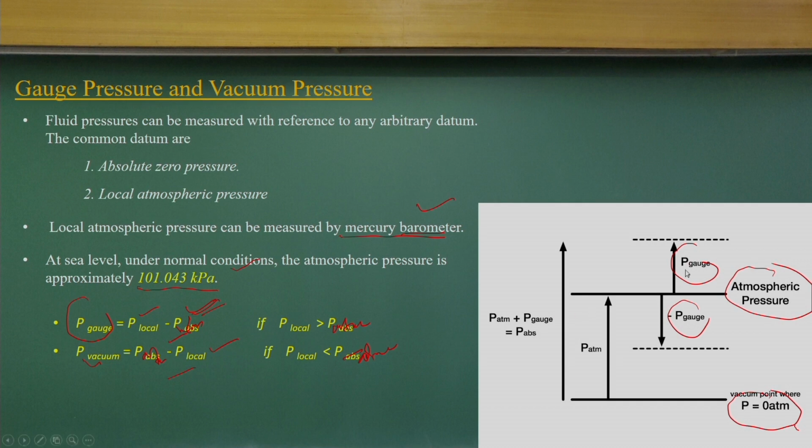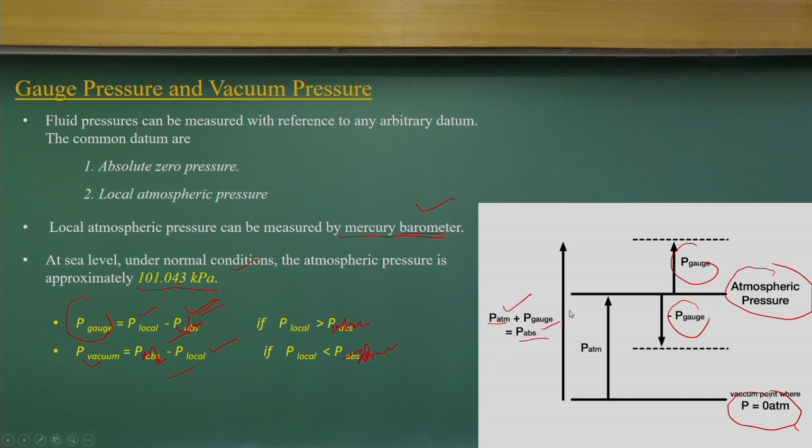If you need to compute the absolute pressure, it is very easy: you just take the gauge pressure or the vacuum pressure difference and add it to the atmospheric pressure to get the absolute pressure.